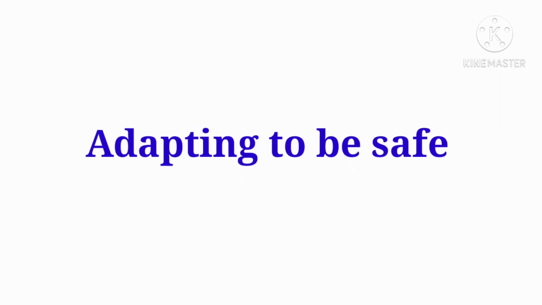The next concept is adapting to be safe. Animals protect themselves, so they have adapted some body structures to protect from other animals. Let's study one by one.